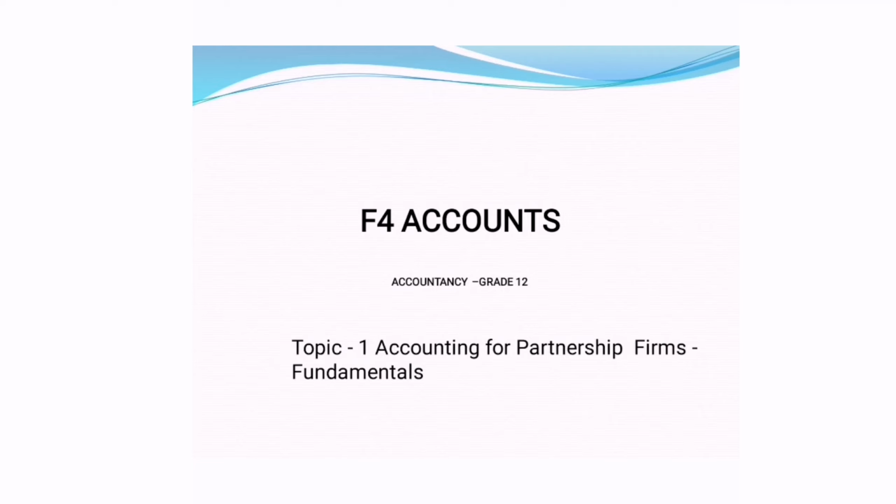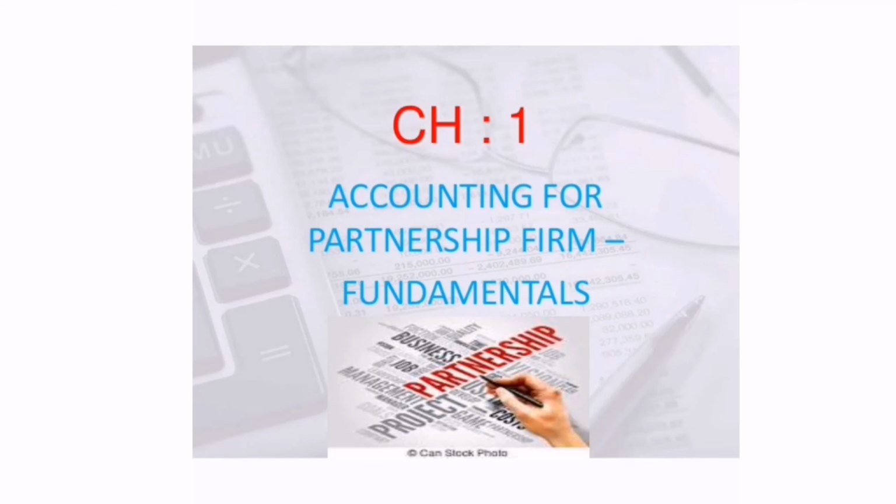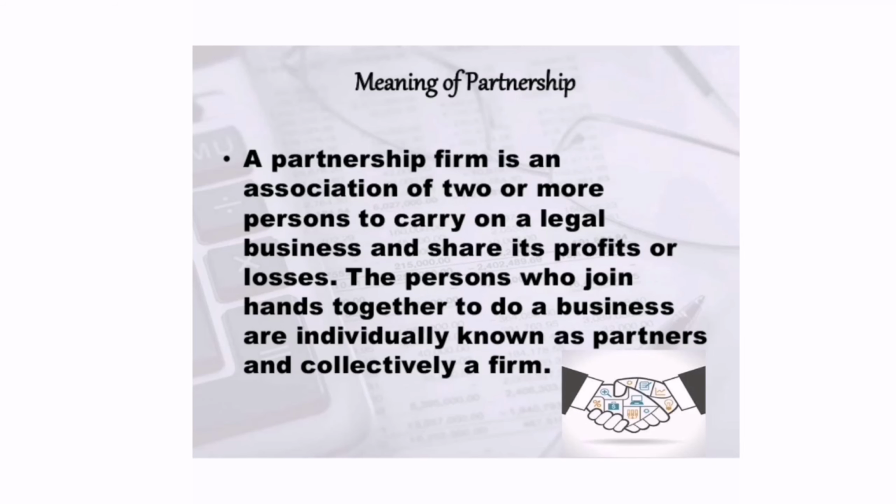We will be starting with our first chapter, Accounting for Partnership Firm Fundamentals. What do you mean by a partnership, or what is the meaning of a partnership firm? A partnership firm is an association of two or more persons to carry on a legal business and share its profit or losses.